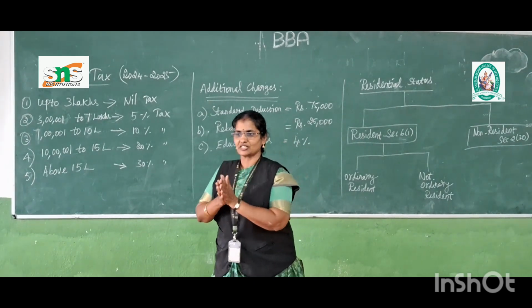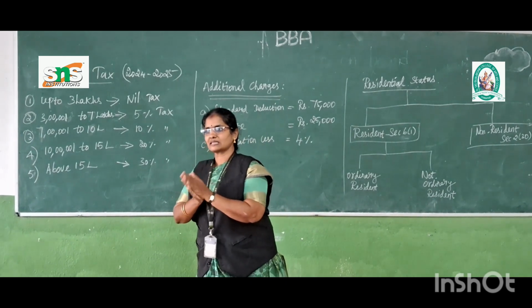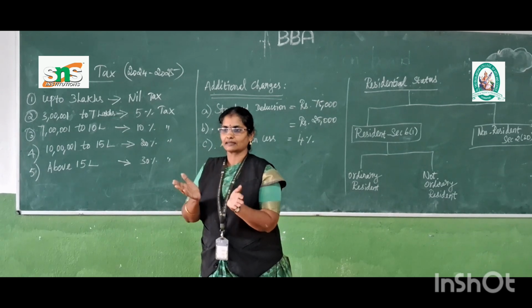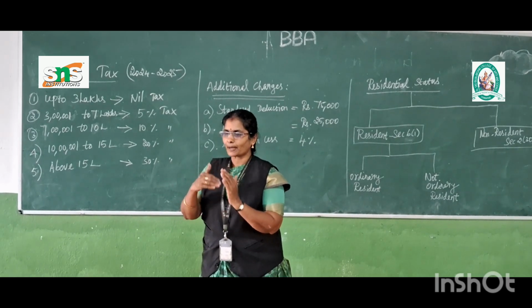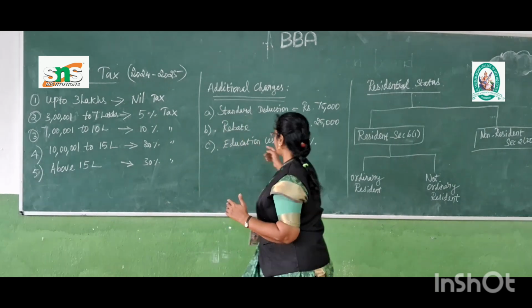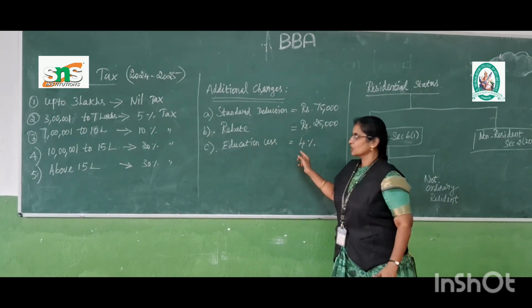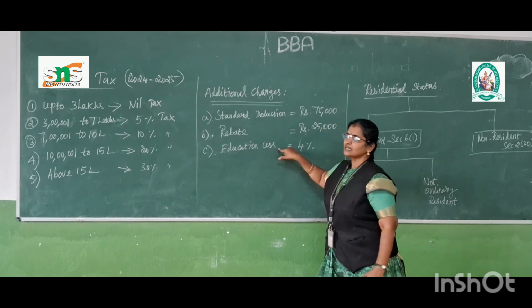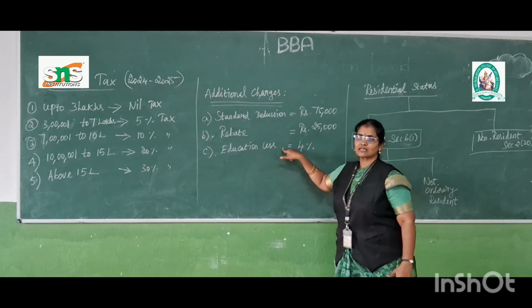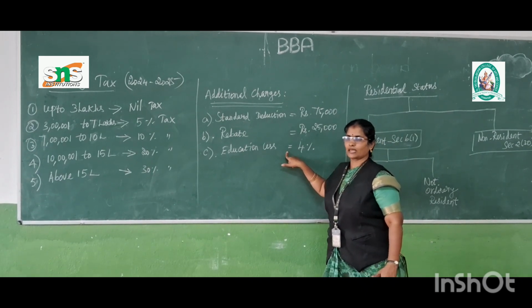primary and secondary education as well as health services. That is, they have to construct some hospitals, government hospitals. For the purpose of developing these, we have to collect the education cess. The cess is nothing but, what is the full form of cess? Central excise and state duties. Okay, that is the cess.